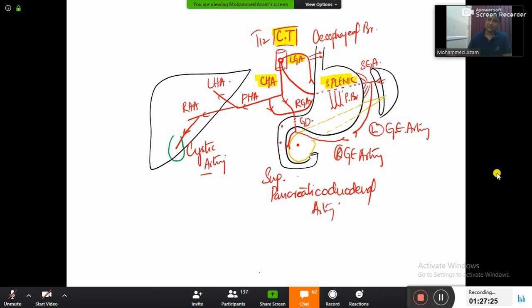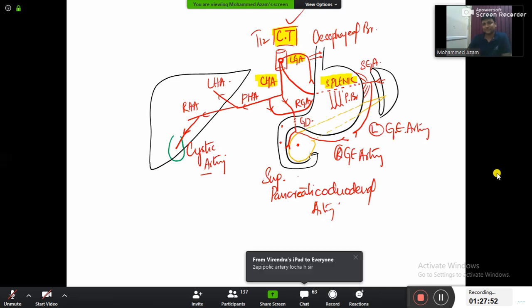That completes your topic of celiac trunk. And my dear friends, just imagine, this diagram was given as an image based question last December, not this December, the previous December, 2018 exam, MCI. I am telling you, this image was given as an image based question, and in that they have just marked the arteries as A, B, C, D, name the artery. Practice the diagram after the class.